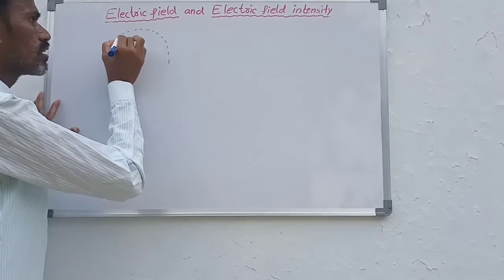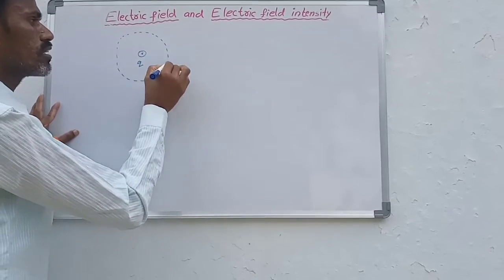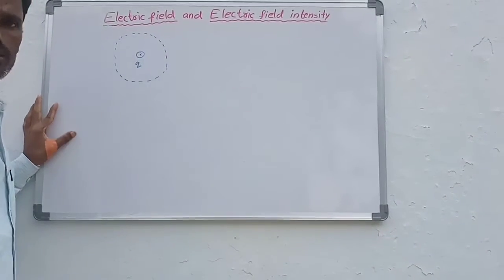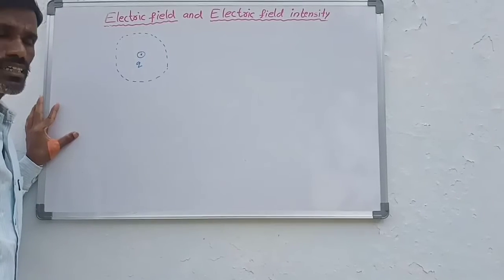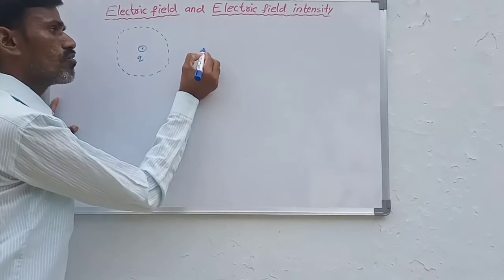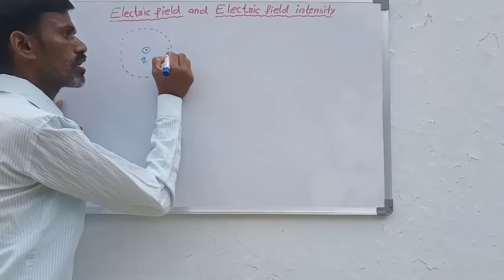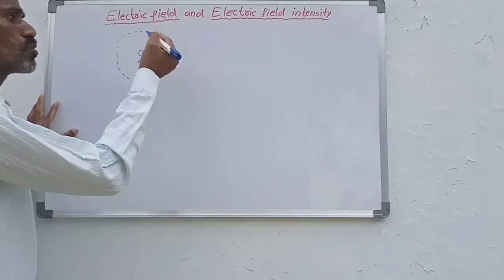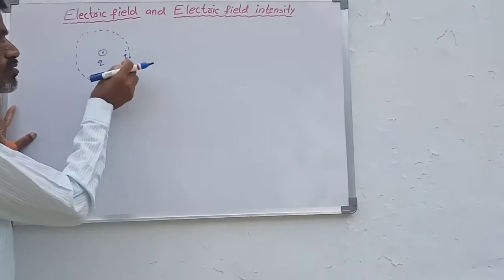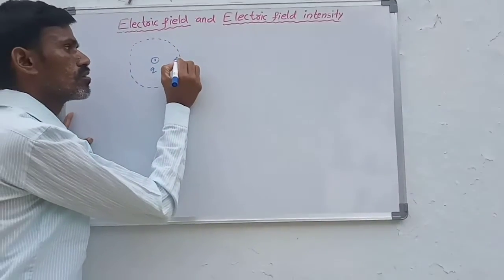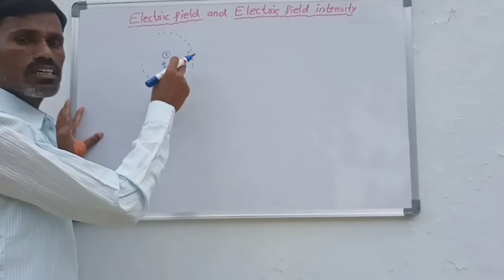This is the region around the charge in which its influences exist. Now we bring one test charge Q naught into the field.